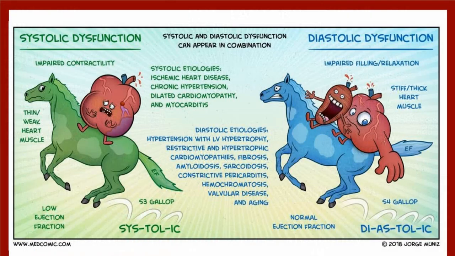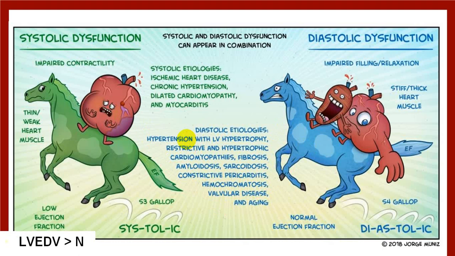Now all the other slides at your leisure time you can go. We say systolic is very commonly because of ischemic heart disease, hypertension, dilated cardiomyopathy, myocarditis. This comes topmost on the list. While diastolic failure is very frequently because of hypertension with LV hypertrophy, means chronic hypertension, restrictive and hypertrophic cardiomyopathy, fibrosis, amyloidosis, sarcoidosis, constrictive pericarditis, hemochromatosis, some of the valvular heart disease, etc. They will produce more of diastolic failure. So do remember that particular part.